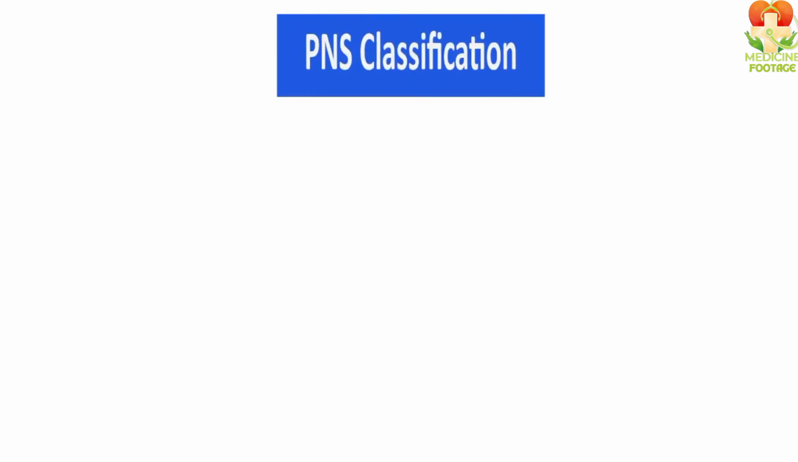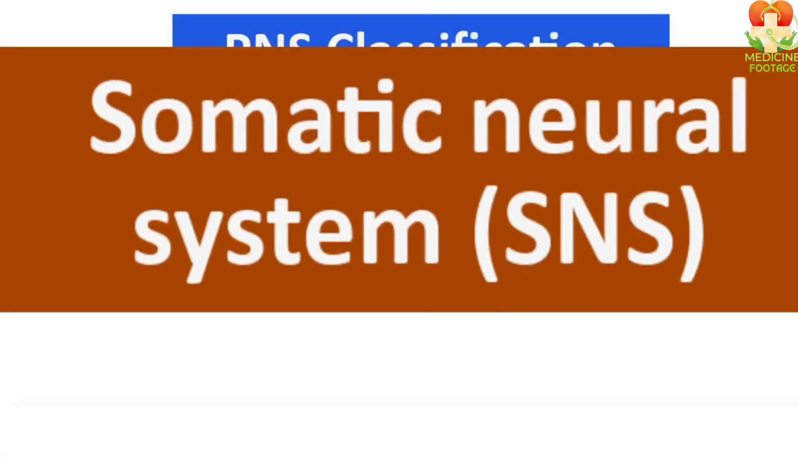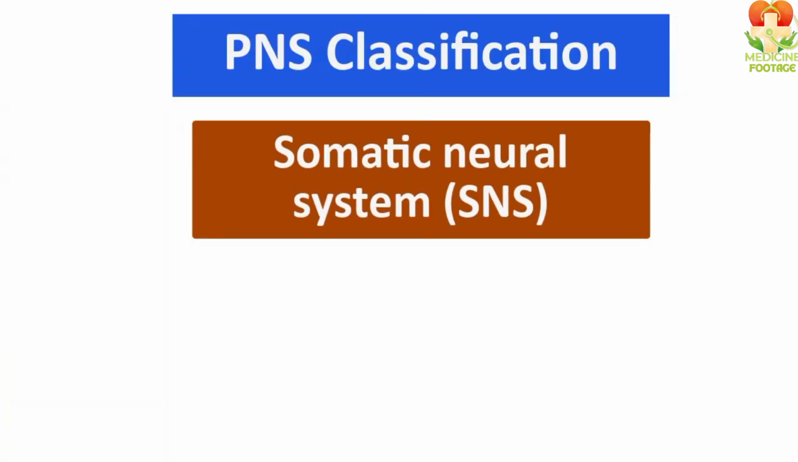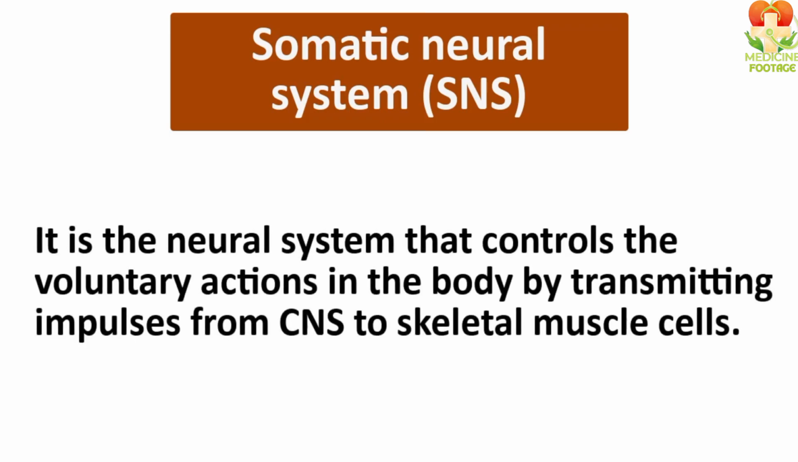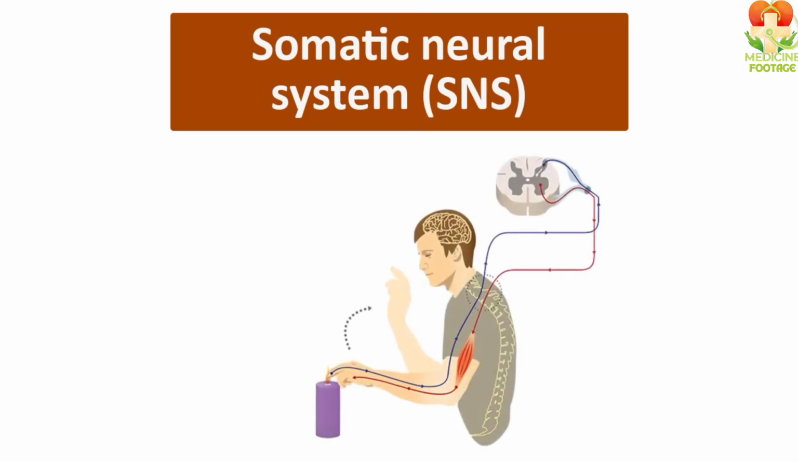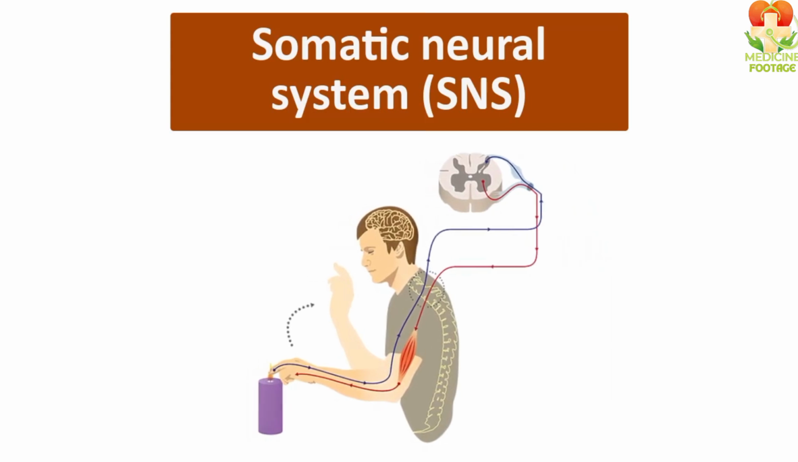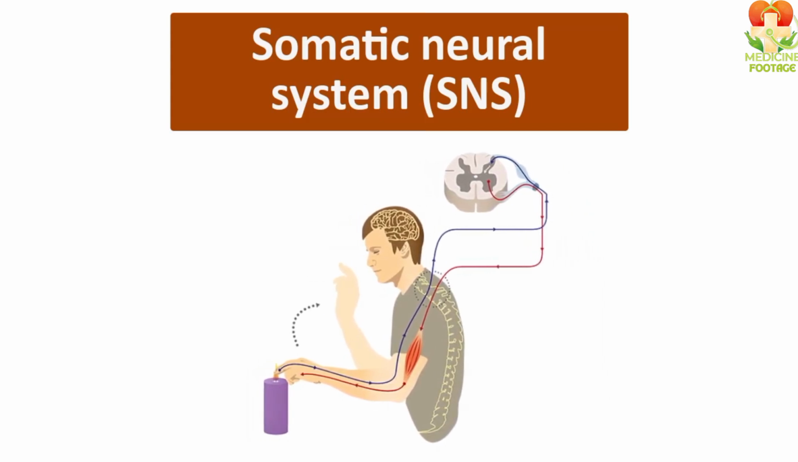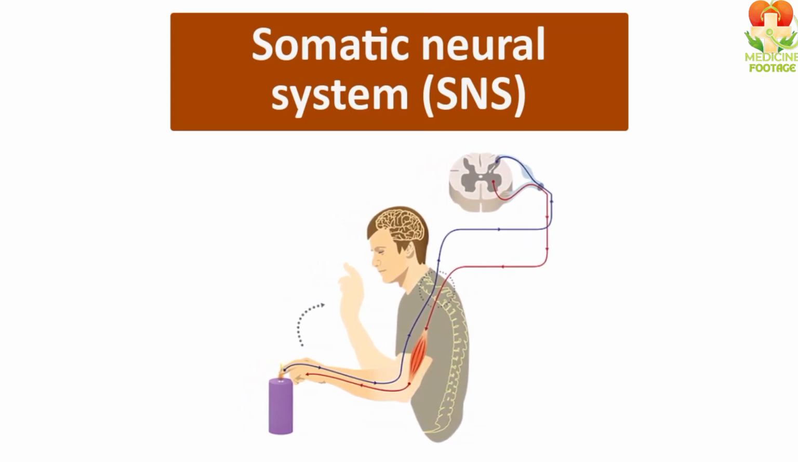Now let's move to the classification of the peripheral nervous system again. The peripheral nervous system, or PNS, has two types. One is the somatic nervous system, and the other is the autonomic nervous system. The somatic nervous system controls the voluntary functions of our body. These are the functions that we can control by ourselves, like the skeletal muscles in our body. For example, we can move our arms and hands by ourselves. The voluntary actions under our control are governed by the somatic nervous system of the PNS.